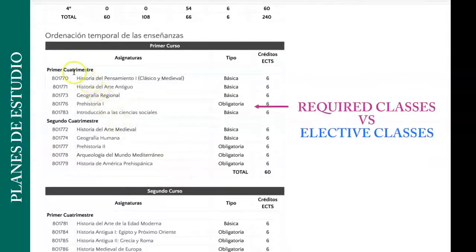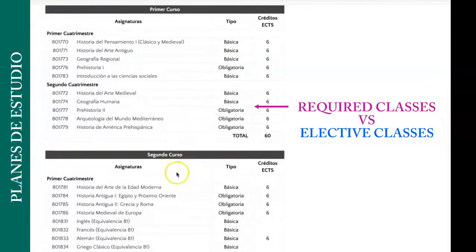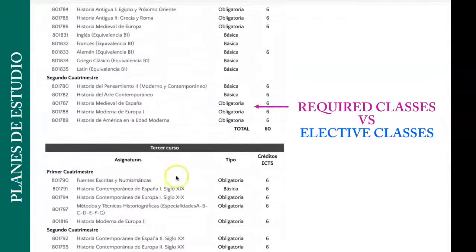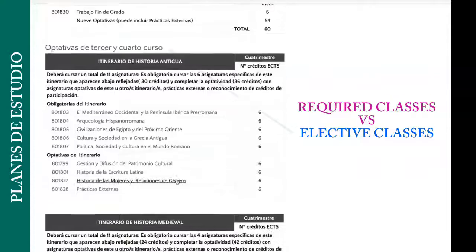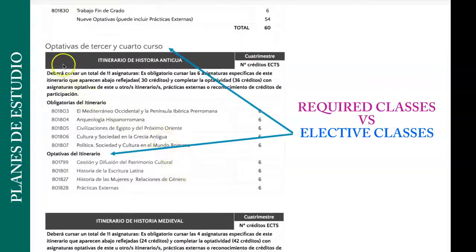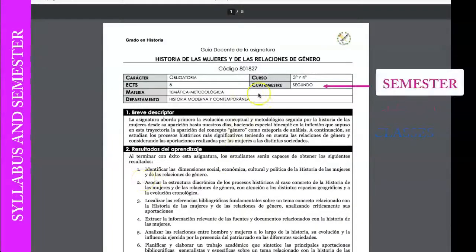They express the Planes de Estudio, I think, a little more clearly. It says the year, the semester, the type of class, and as we scroll down, you'll notice all the first, second, and third year classes are basically requirements. And when we get to the fourth year, we now have the optativas or elective credits. Though here they don't specify the semester. So we have to look inside the syllabus. Here it says it, Cuatrimestre Segundo, spring semester.